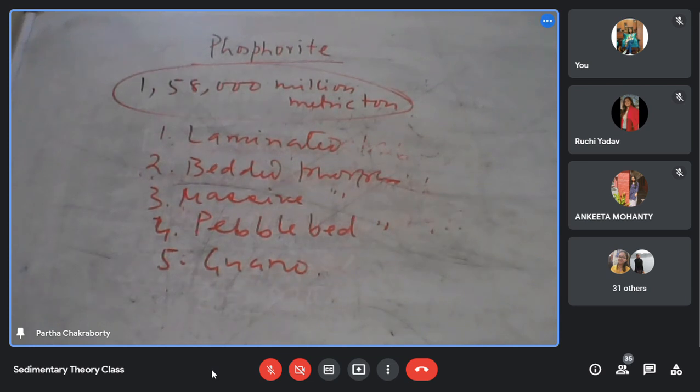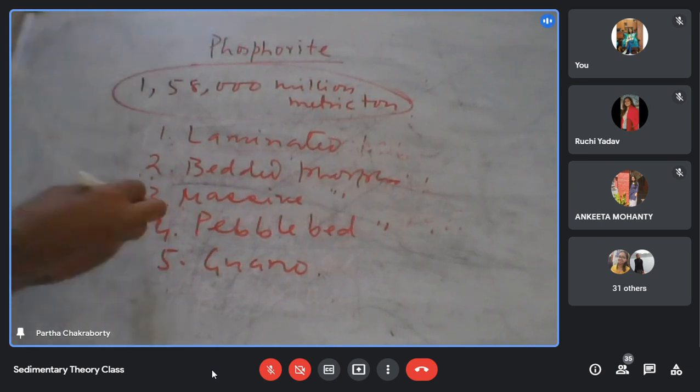Pebble bed phosphorite is basically phosphorite reworked in the form of pebbles. Suppose you get fish scale, vertebrate bone, coprolite.